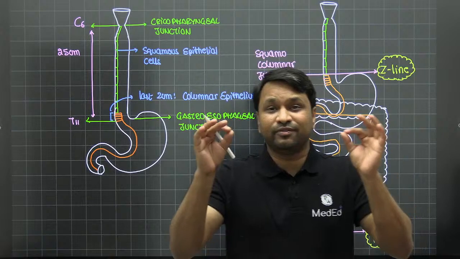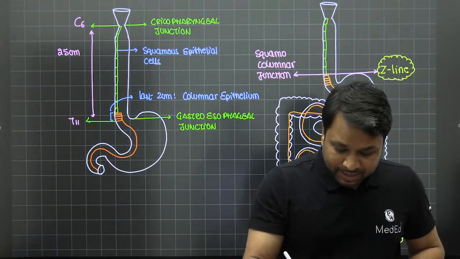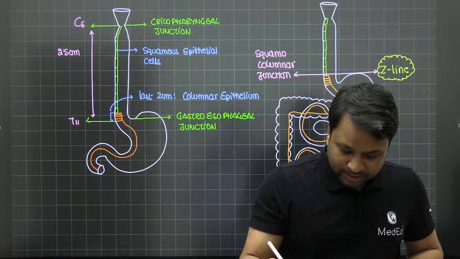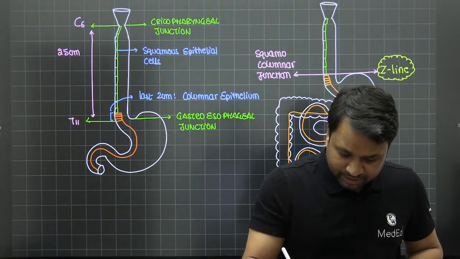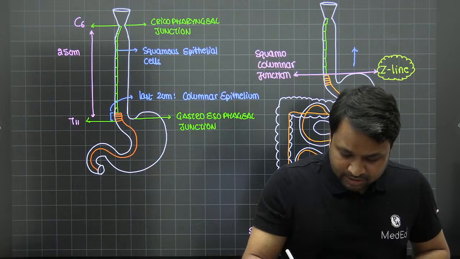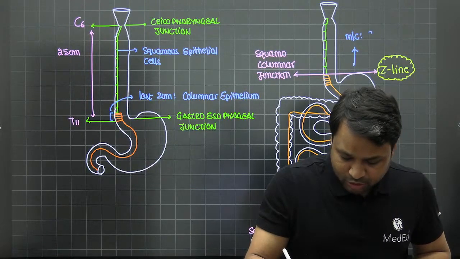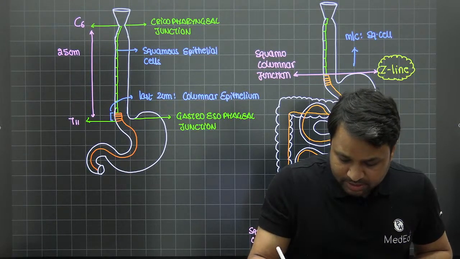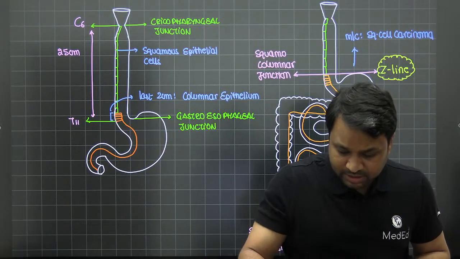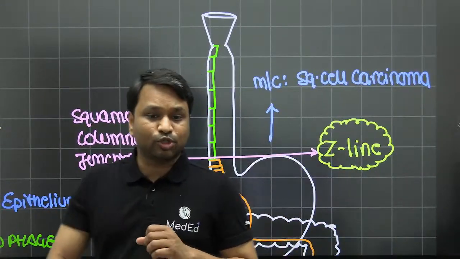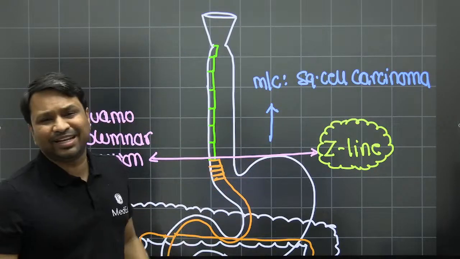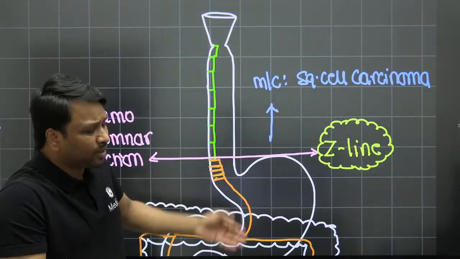It is because of a very simple concept: any malignancy that arises above the level of the Z line, the most common variant here has to be squamous cell carcinoma. So when they ask what is the most common malignancy that arises in the esophagus, especially above the level of the Z line, it is only possible to have squamous cell carcinoma.